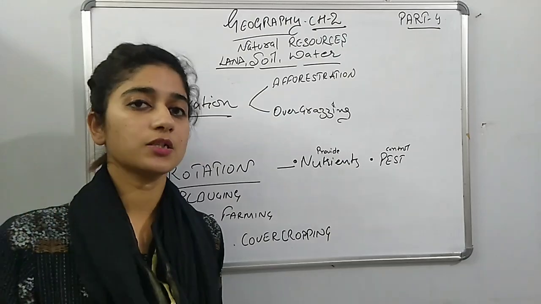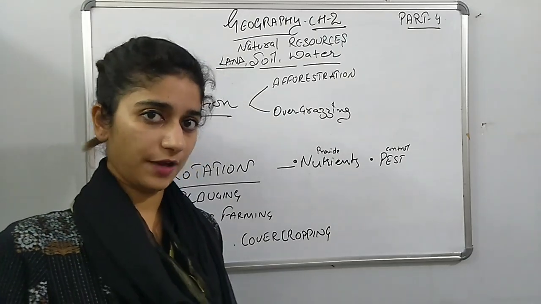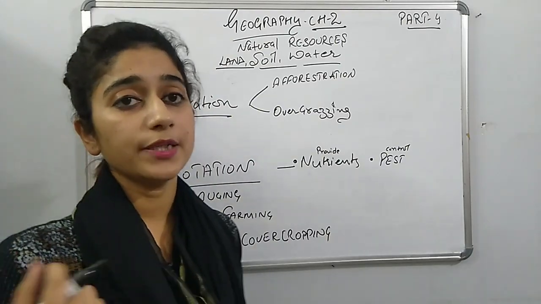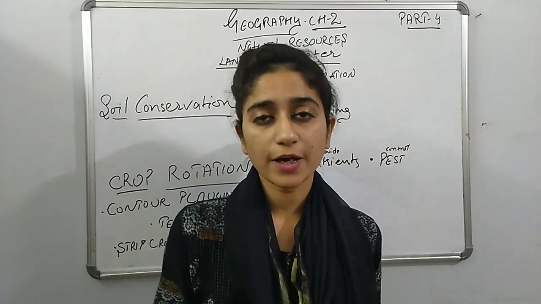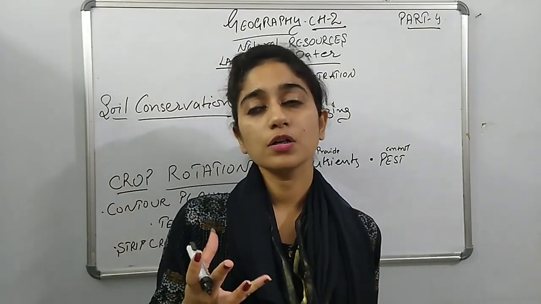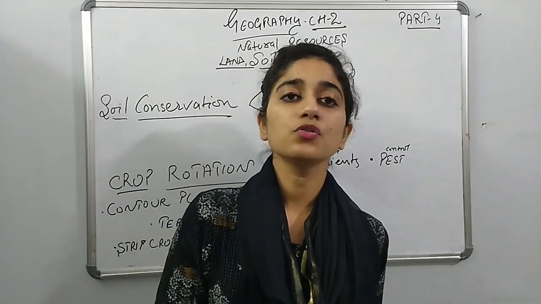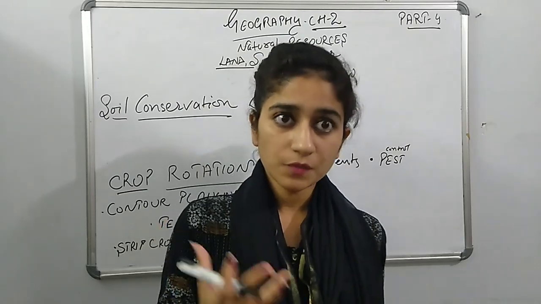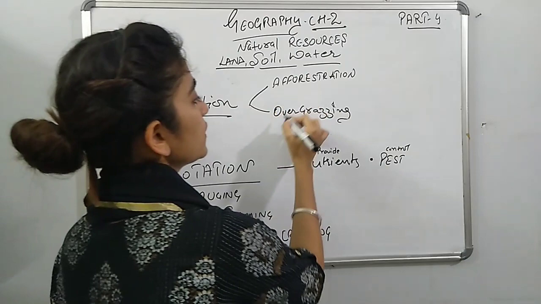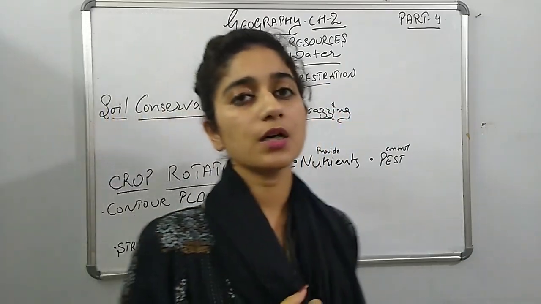We protect our soil from physical as well as chemical factors, whether it is high rainfall or factories using chemicals that erode or defertilize the soil. To save that, we check overgrazing and do afforestation. Through this, we conserve our soil.